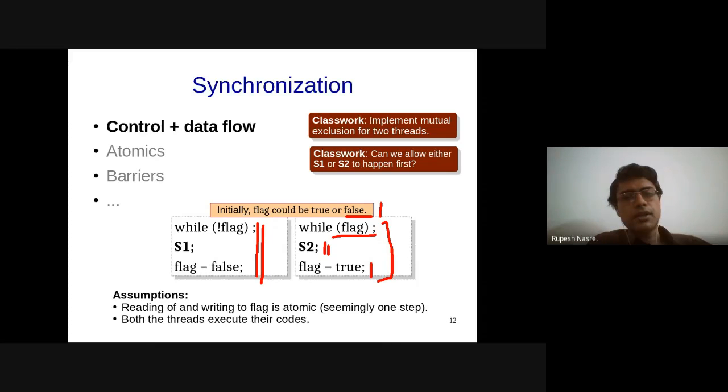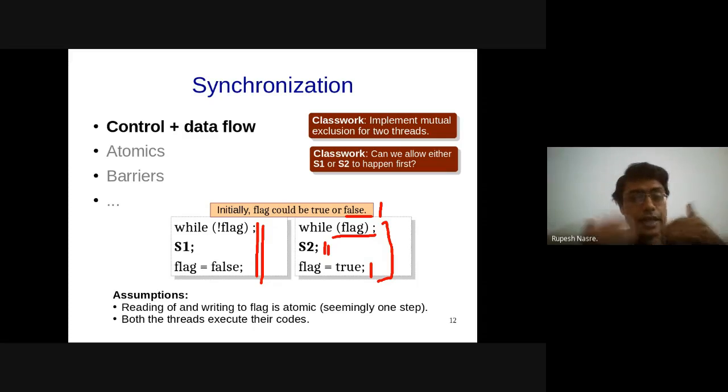Then we also assumed somewhere that both the threads are executing their codes, right? So that means that when thread 1 is waiting for flag to become true, we are assuming that sometime flag is going to be set to true by thread 2, assuming that initially it is false, or the other way around.